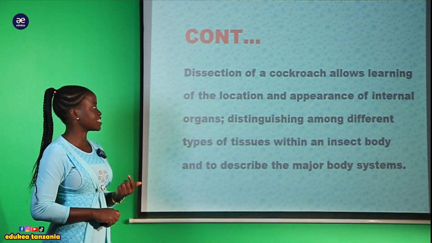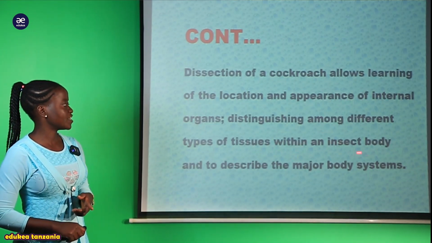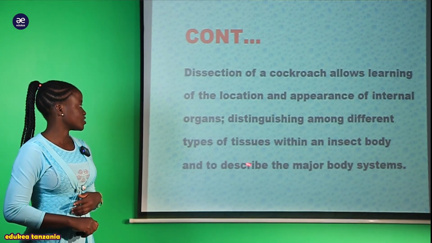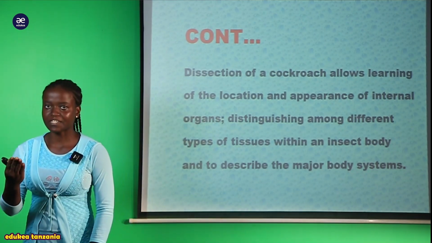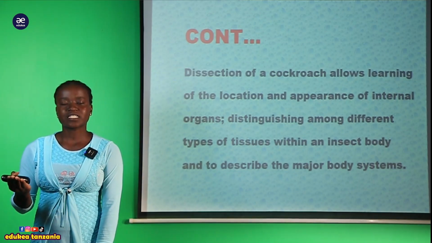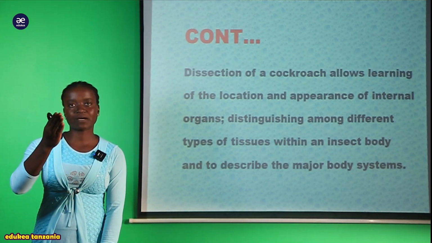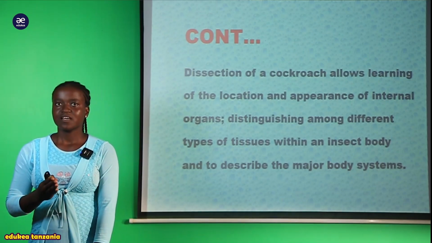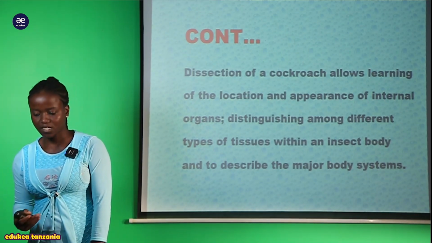And also we can say that distinguishing among different types of tissues within the insect body and to describe the major body systems. Kwa sasa ukiweza kudissect vizuri ndivyo ambavyo utaweza kutenganisha kati ya different kinds of systems, that is digestive system. Utaona kabisa this one is the digestive system and this one is the reproductive system.